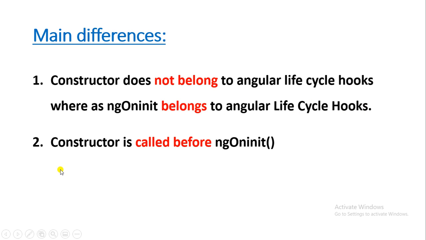The second point says constructor is called before ngOnInit. So after a few intervals, this ngOnInit will be fired, and between these two, constructor will be fired first.